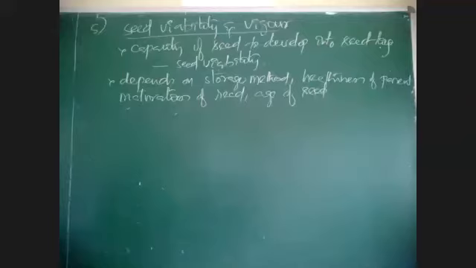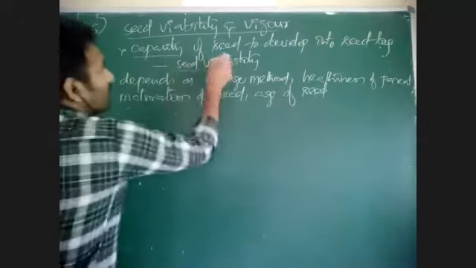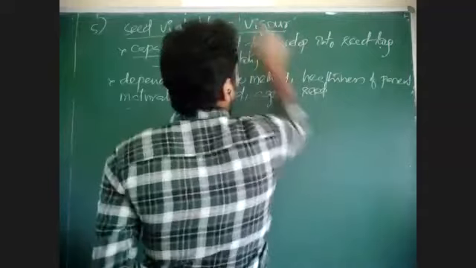I told you already, seeds of lupine tree have viability of around 10,000 years. Seeds of Phoenix dactylifera have viability for about 2,000 years. Seeds of Nelumbo have viability of 1,000 years. That is viability. Then what is vigor of the seed?